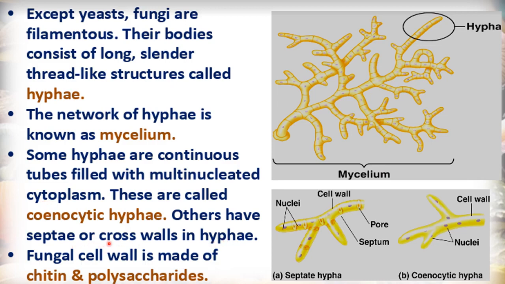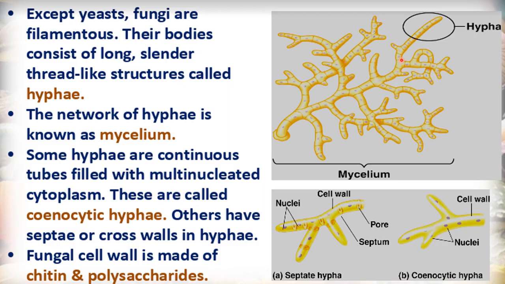Others have septate or cross walls in hyphae. So here you can see in this hypha these cross walls are present. This is divided into parts, and such type of hyphae are called septate hyphae. So here you can see cross walls, these hyphae are divided. Here also you can see these hyphae are not continuous. These are divided like this. So which type of hyphae are these called? These are called septate hyphae.